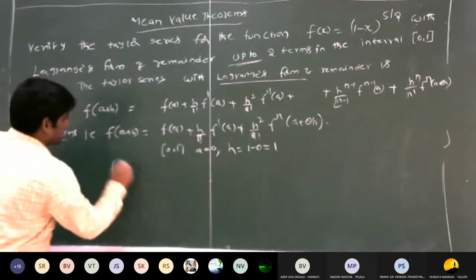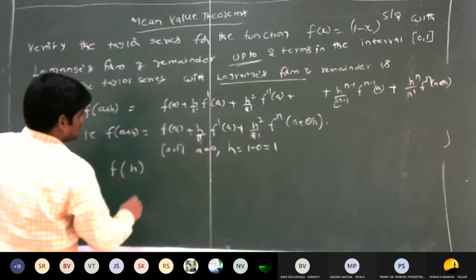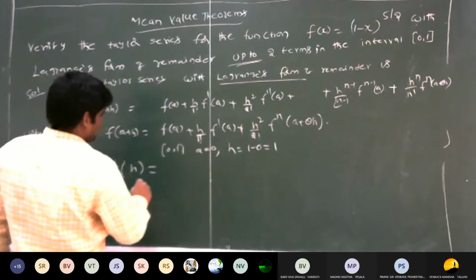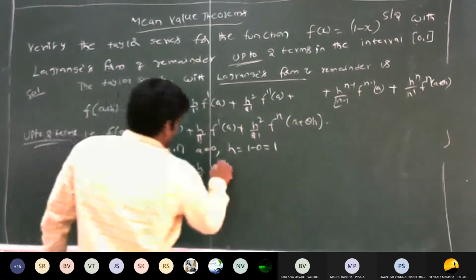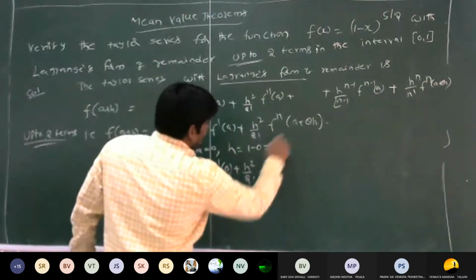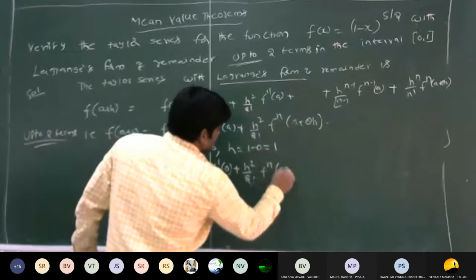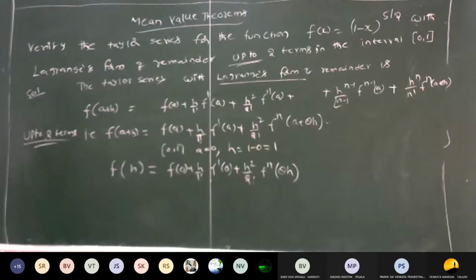So therefore the formula becomes f of h is equal to f of 0 plus h by 1 factorial into f dash of 0 plus h square by 2 factorial into f n of a plus theta h. So a is 0, so this is theta h. So just substitute the value of a. In the interval, a is 0. Then you will get the value, that is f of h is equal to